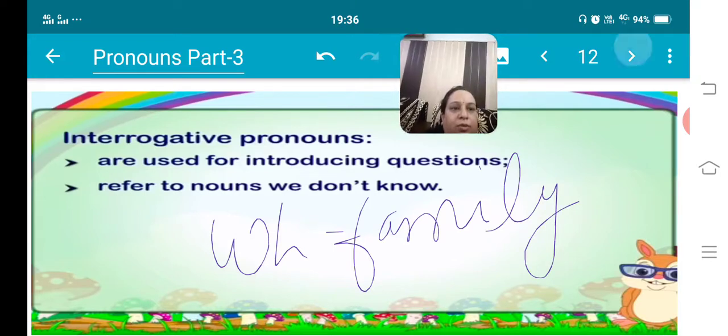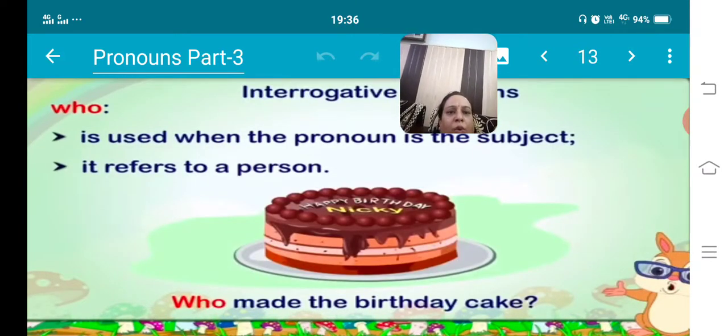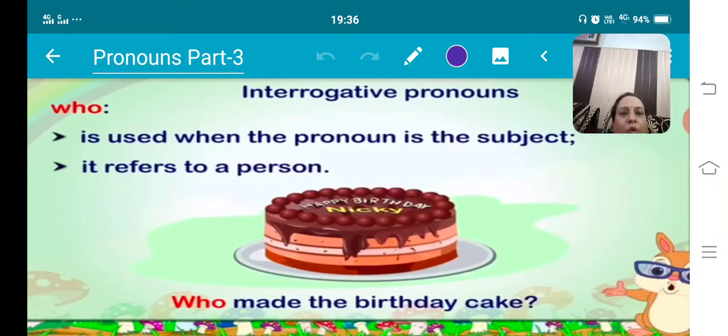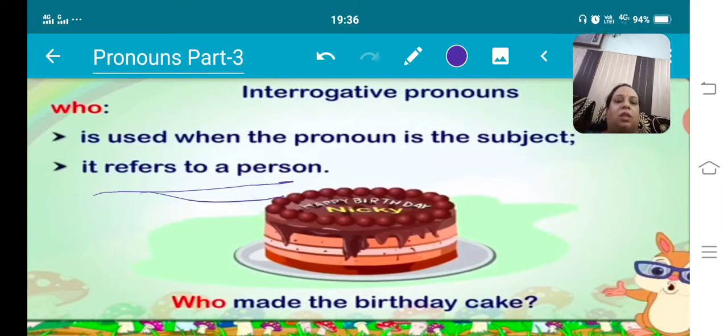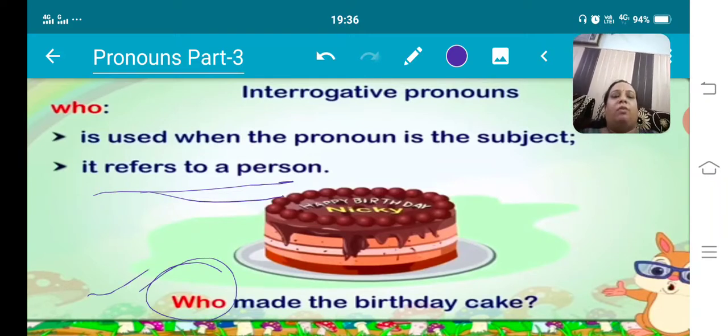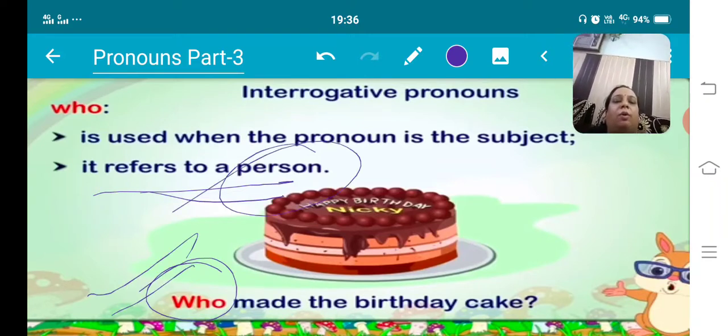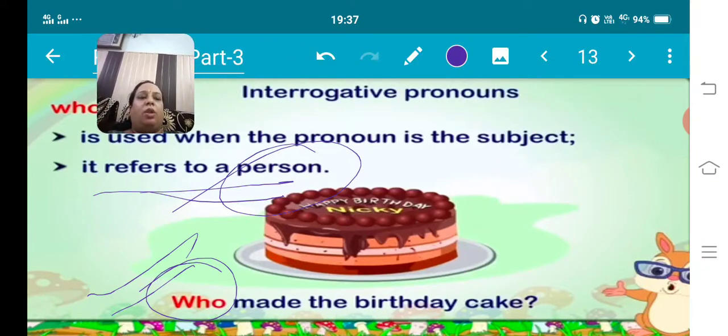For example, let's see, when we are asking about a person, "who" is used. It is used when the pronoun is the subject. It refers to a person, like "Who made the birthday cake?" So who, we have to use when we want to inquire about a person, like who made the birthday cake. So who is working as an interrogative pronoun here.